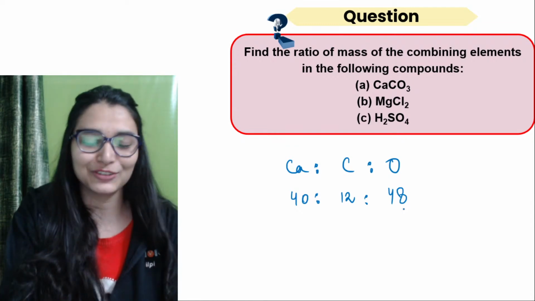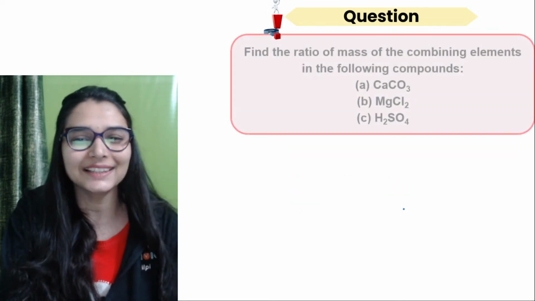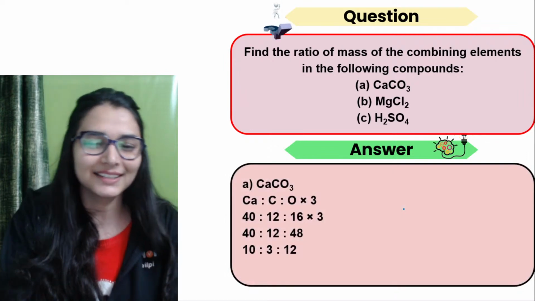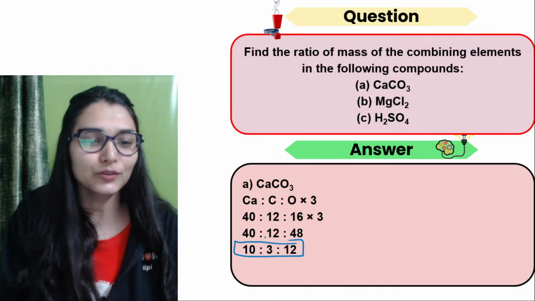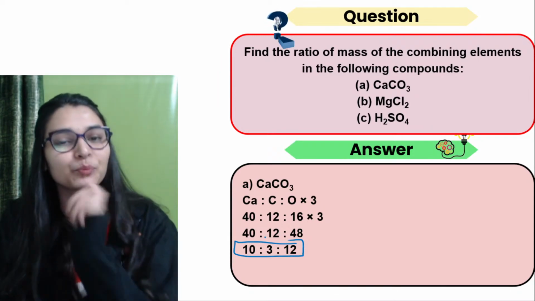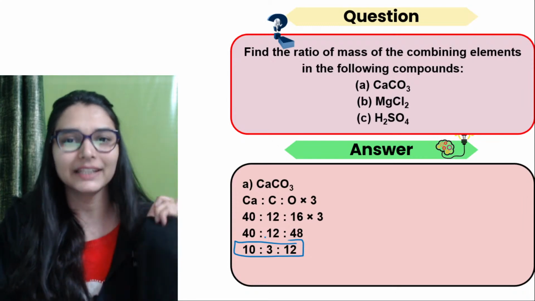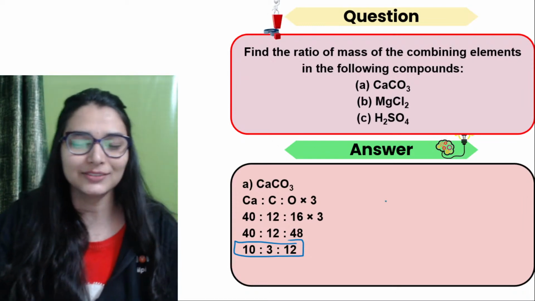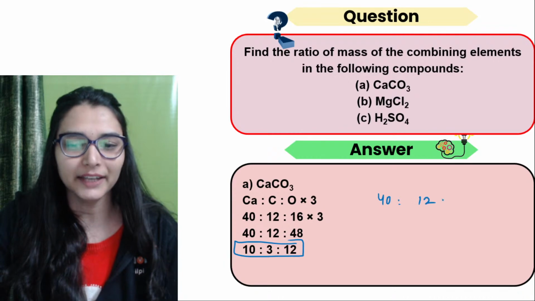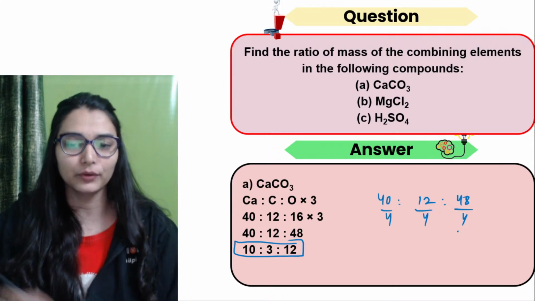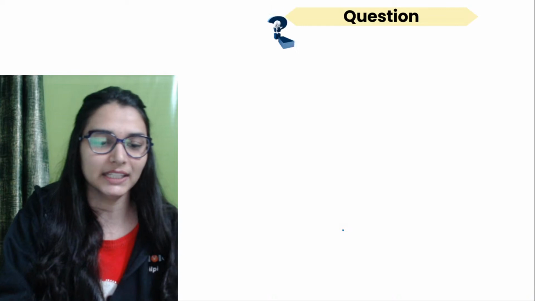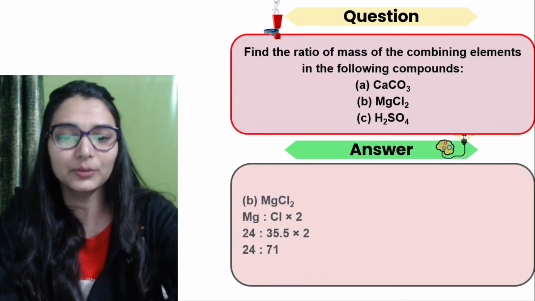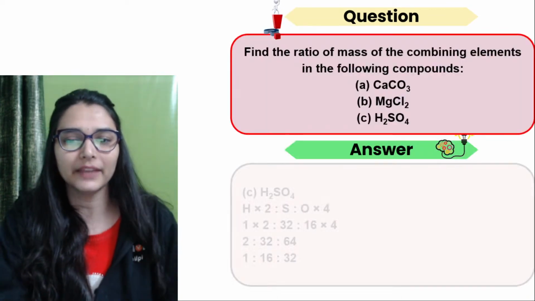No, Shweta, ma'am. Shweta is saying, ma'am, please tell the answer. Why would I tell the answer if that is in your homework? कर सकते हो, simplify कर लेना इसको. 10:3:12 हो जाएगा. हाँ, so always represent it in the simplest whole number ratio. Do not leave it, examiner खुद कर लेगा अपने आप. ठीक है, so smallest number से divide कर देना. राइट, 4 से आप cancel कर सकते हो. If I divide all of them by 4 you will be getting 10:3:12. Easy है, not difficult, very easy. या सबका निकाल लेना. Provided if you know the atomic masses you will get the answer.